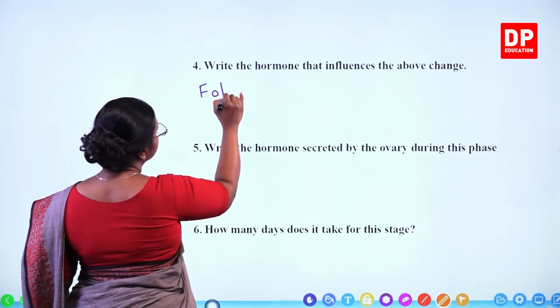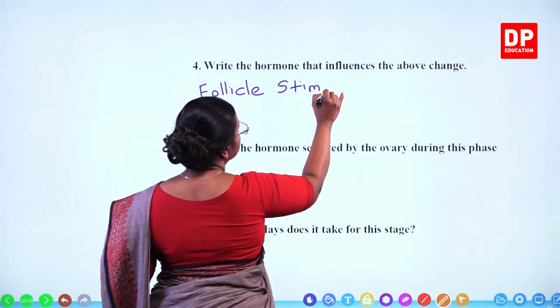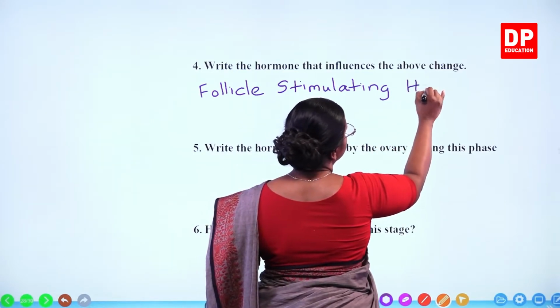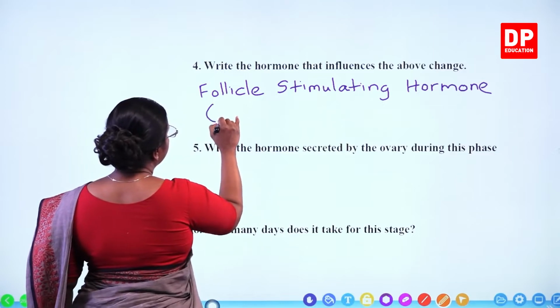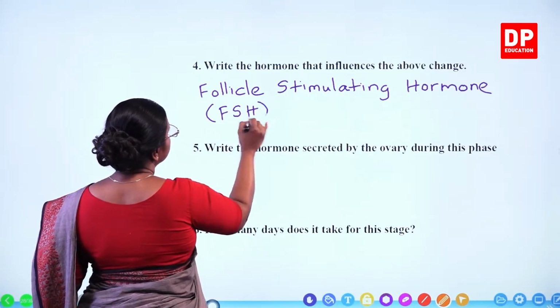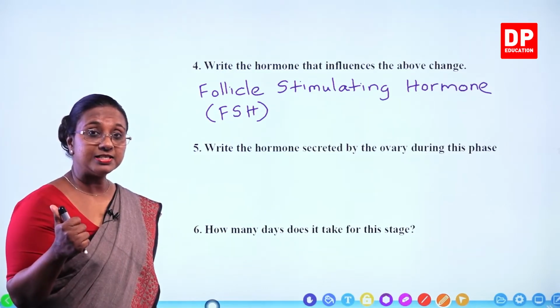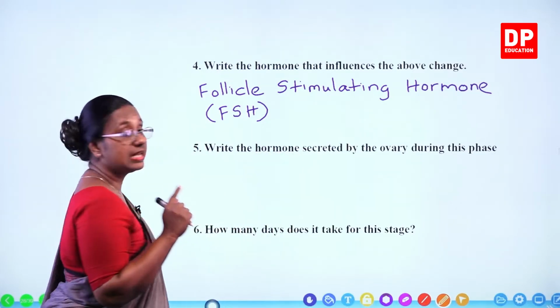Follicle stimulating hormone. That is FSH. So here students, follicle stimulating hormone, luteinizing hormone, in these two you have to have the first letters capital.